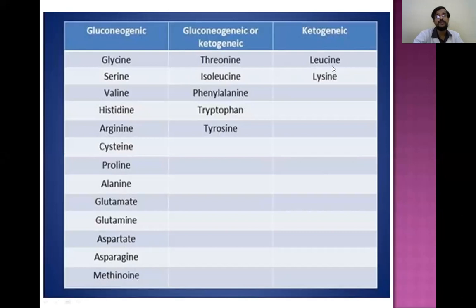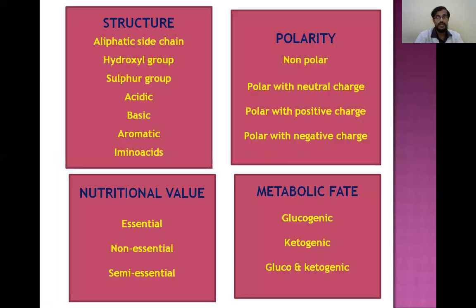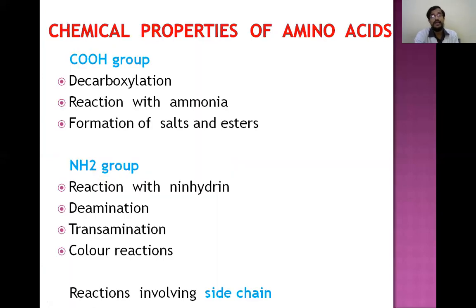You can remember the ketogenic are leucine and lysine, and you can remember both keto and glucogenic are threonine, phenylalanine, tryptophan, and tyrosine, and remaining all are the glucogenic amino acids. So this is a broad view of classification of amino acids depending upon the structure, polarity, nutritional value, and metabolic fate.